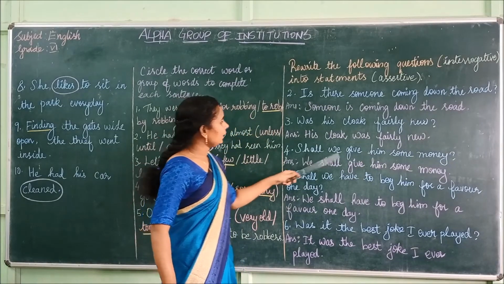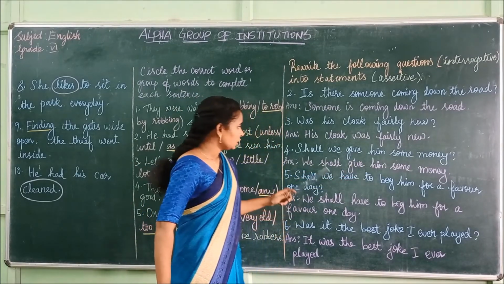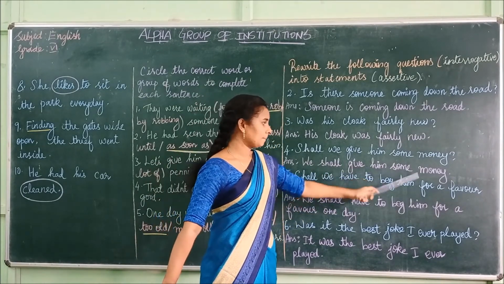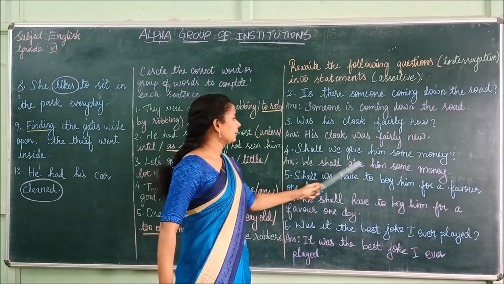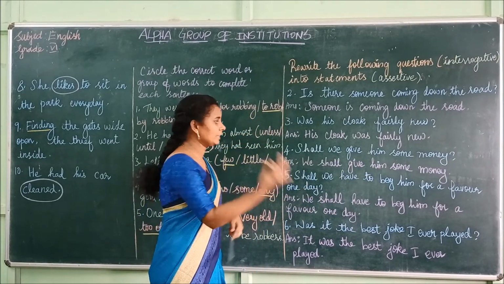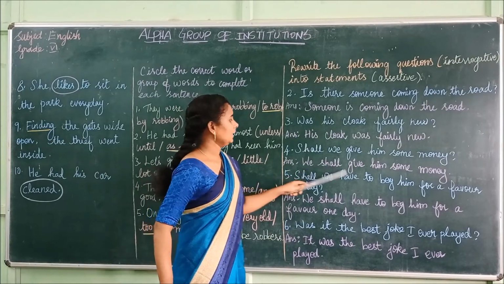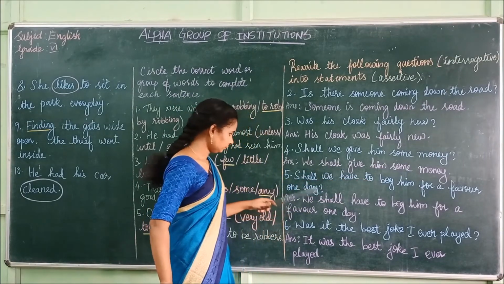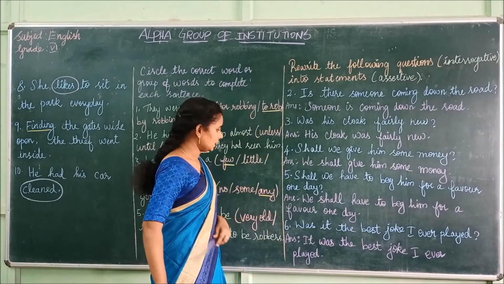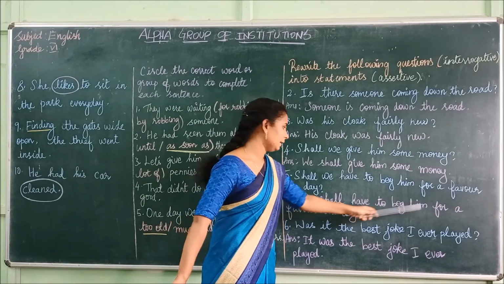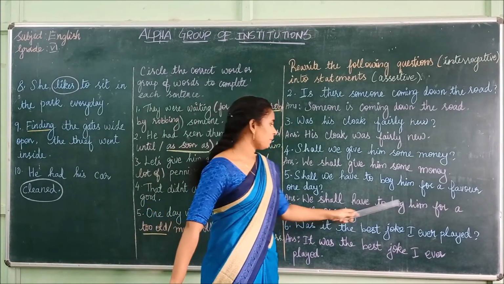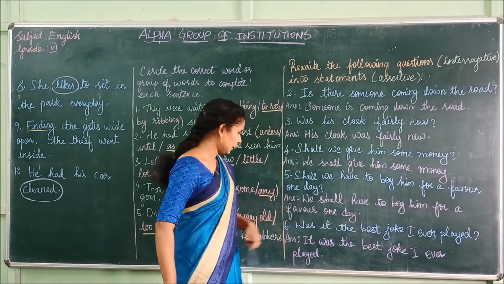Next, shall we give him some money? We shall give him some money. So this is how we have to change the sentence. Shall we give him some money? We shall give him some money. Shall we have to beg him for a favor one day? The answer is, we shall have to beg him for a favor one day.